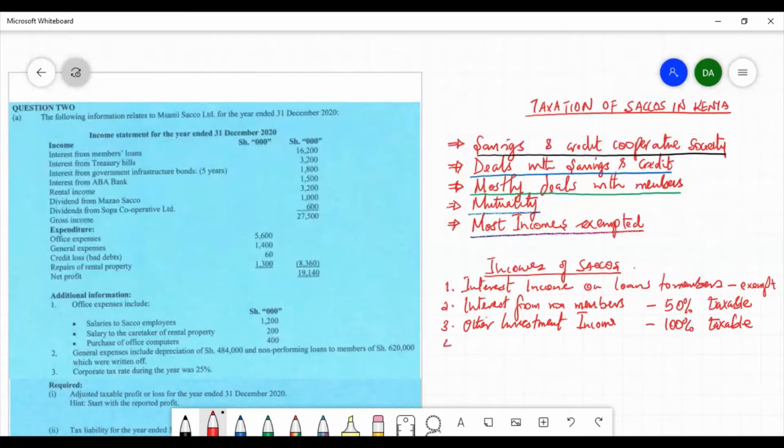Number four is rental income. The Saccos may have rental income, especially where they invest in rental property. And rental income, if earned by the Sacco, is taxable. 100% is taxable.